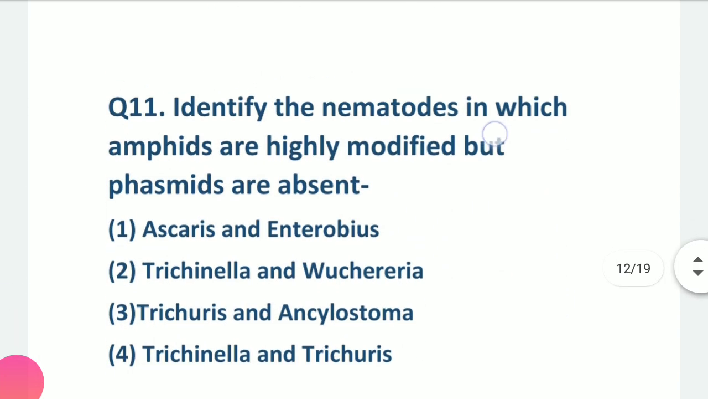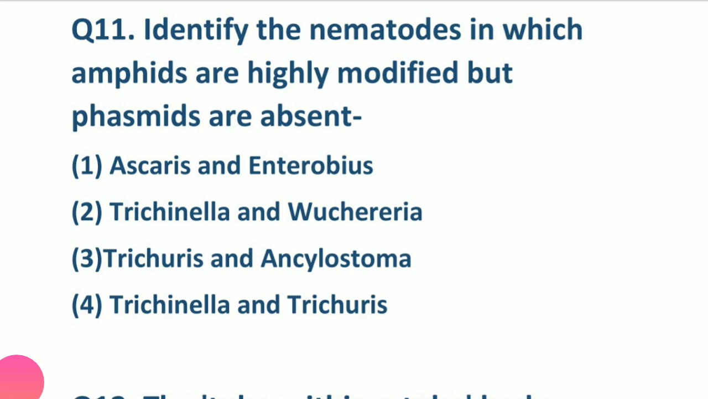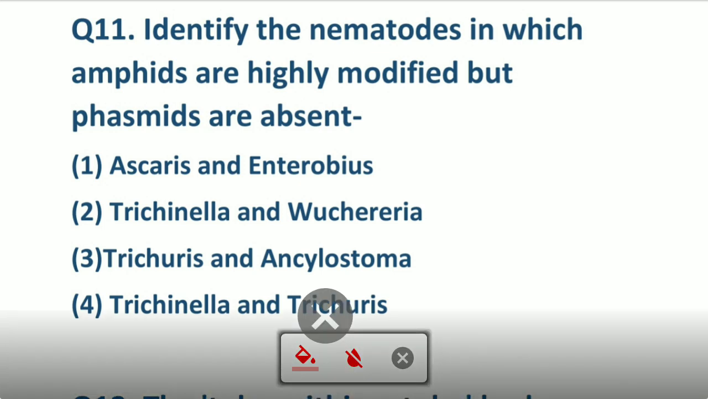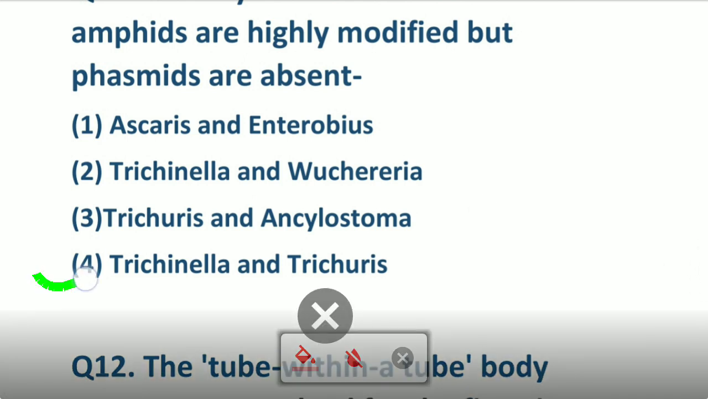Now coming to the next question, identify the nematodes in which the amphids are highly modified but phasmids are absent. Simply, they are asking about the Aphasmidia organisms, which is very easy. You know that Aphasmidia organisms are Trichinella and Trichuris, because we have learned about T and T.